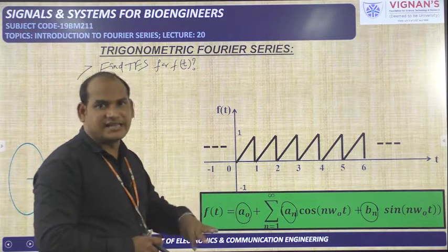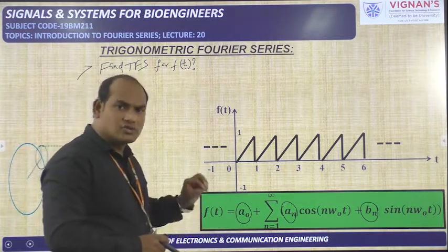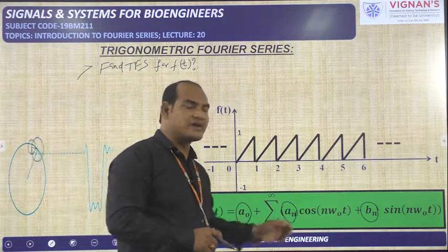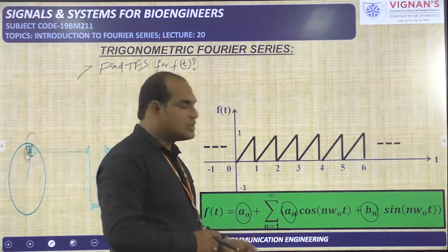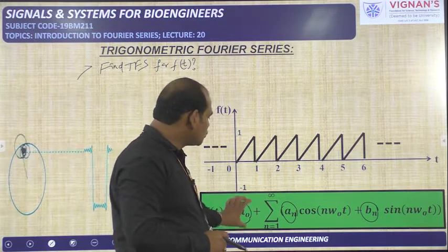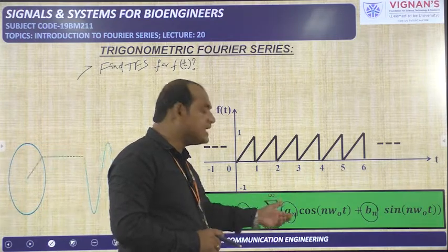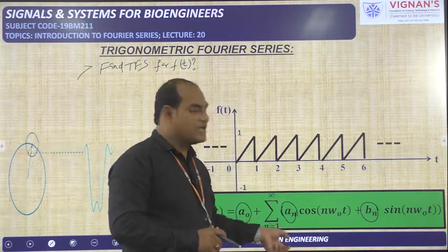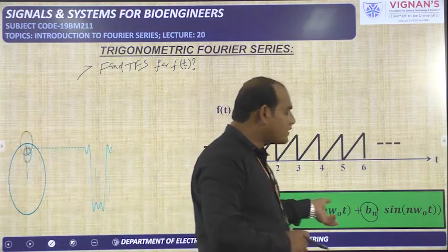After finding these three, we just need to put those three in this equation. For example, a naught is equal to 2. Okay, you got 2, so put 2 here: 2 plus sigma n is from 1 to infinity. A n you got like n by pi, put here n by pi. Cos of n omega naught t you need to write.